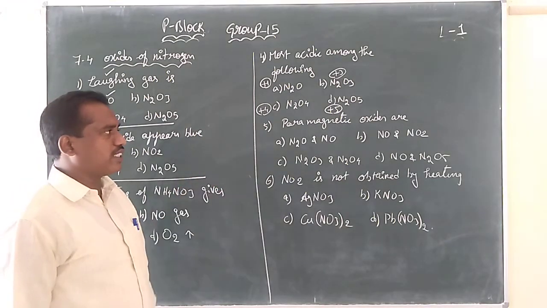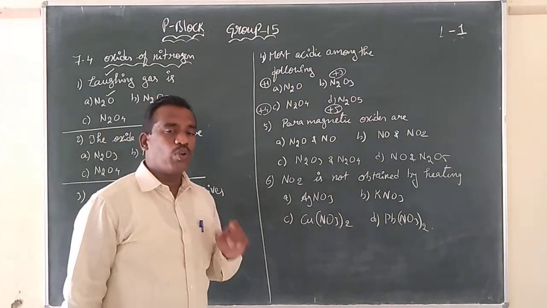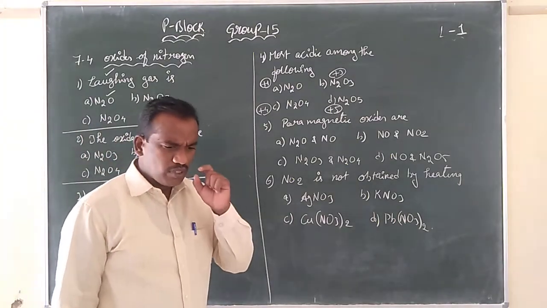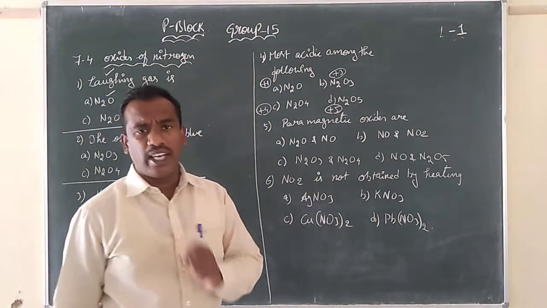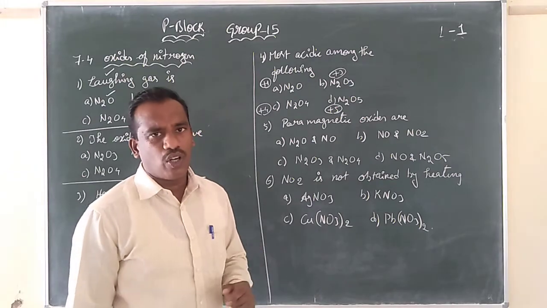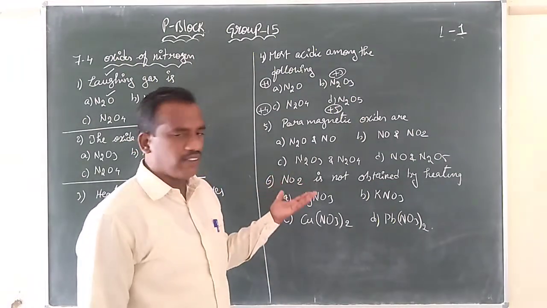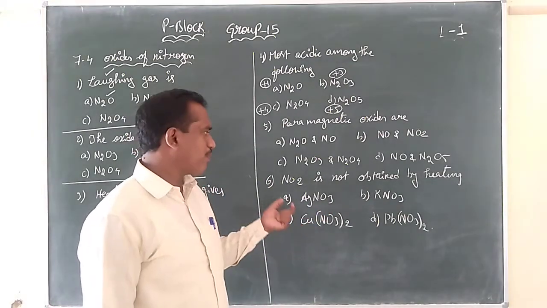Paramagnetic oxides are, a very good question, right? From the textbook, you find out; for the objective it is very important to be highlighted. The oxides of nitrogen that have unpaired electrons are paramagnetic in nature. One set is there. Find out this set among these four.